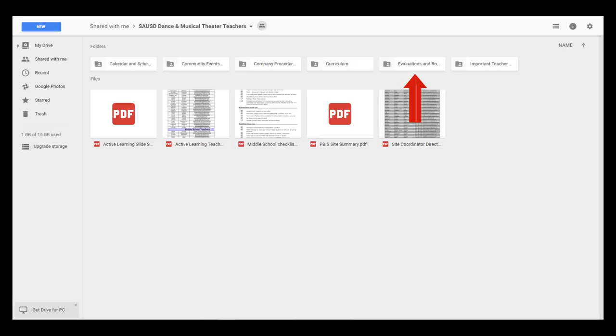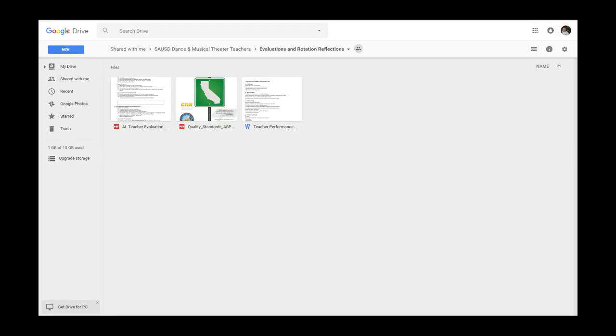The Evaluations and Rotation Reflection folder is where you can find the standards to which all teachers are held. Please take your time to read through these documents, as these are the standards we will take into consideration at the end of each rotation.